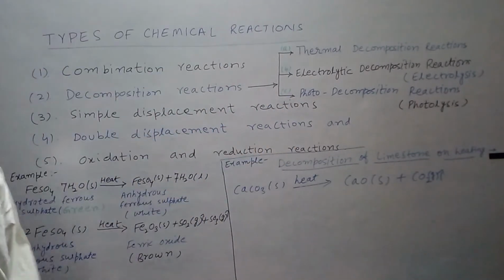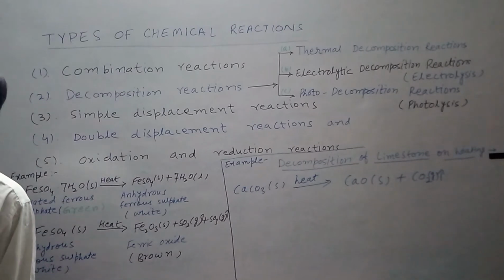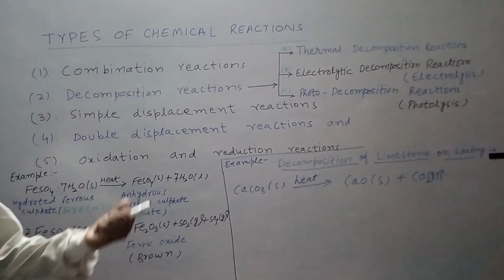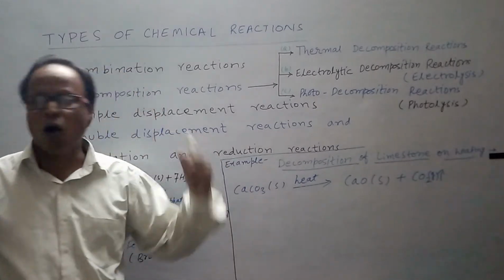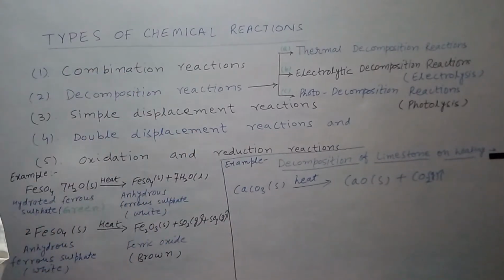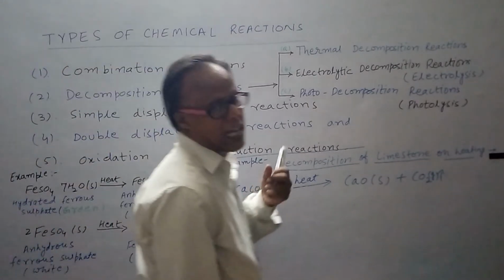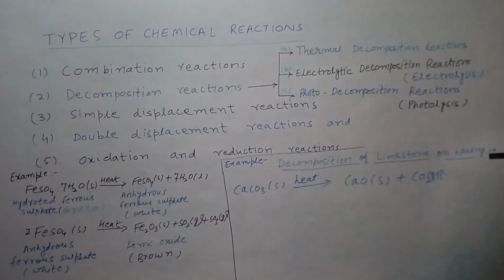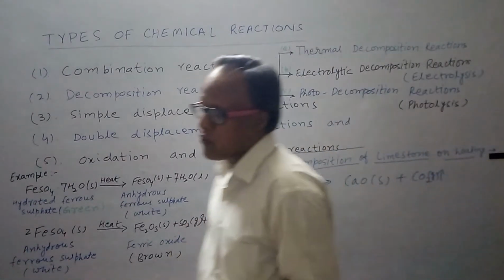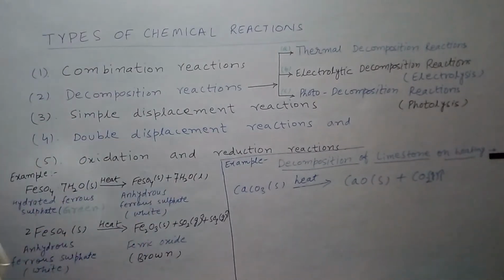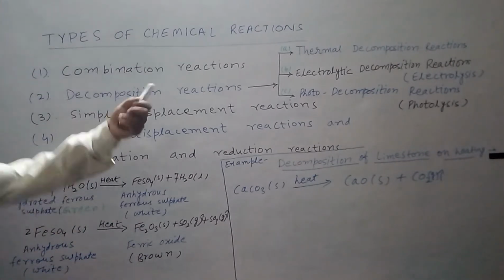I repeat it again. Decomposition reactions which take place when electric current is passed through the substance or compound in molten state or in aqueous solution. So we have to pass the electric current when the substance is in the molten state or in the form of aqueous solution. When we pass the electric current, it decomposes into some other products. That process is known as electrolysis.